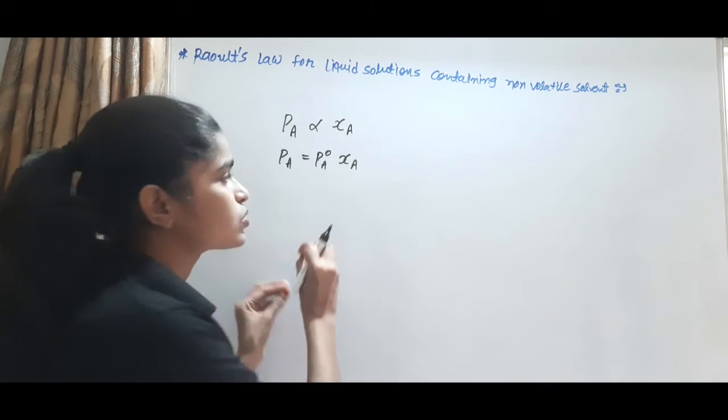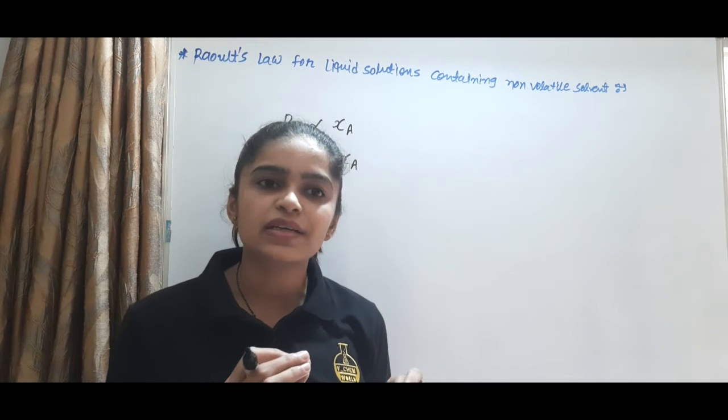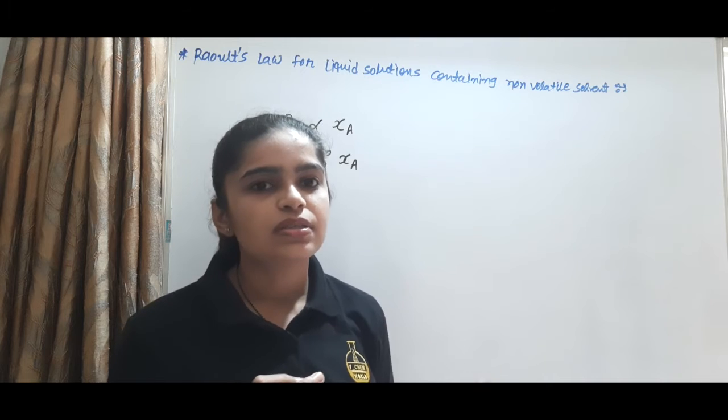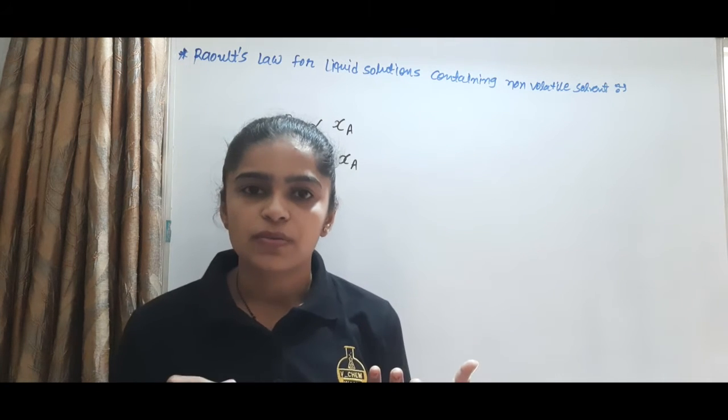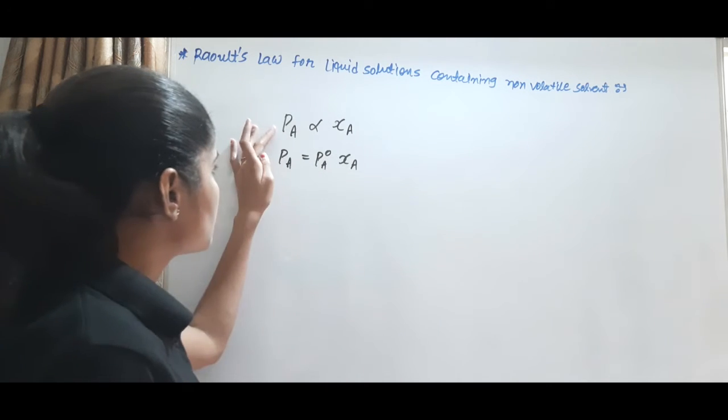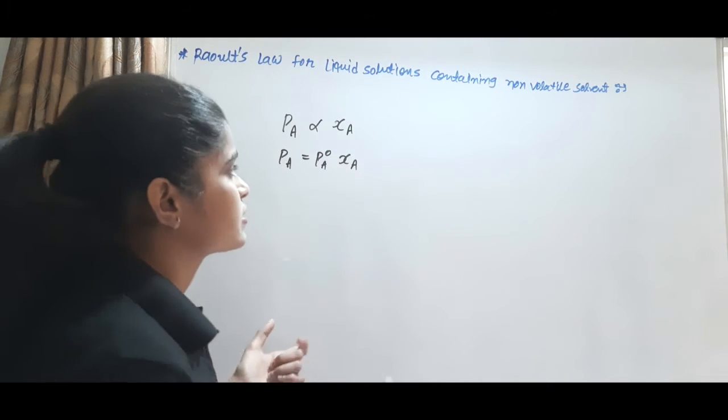So this is Raoult's law for a liquid solution containing a non-volatile solute. It depends only on the solvent, because the solute is non-volatile and does not take part in the vapor. So there is only vapor pressure for the solvent, and PA is directly proportional to XA.